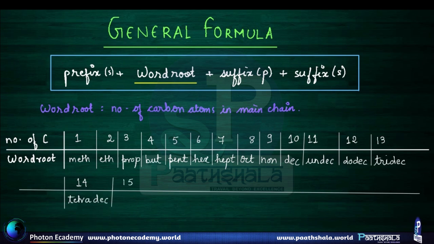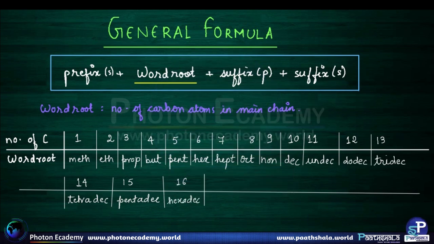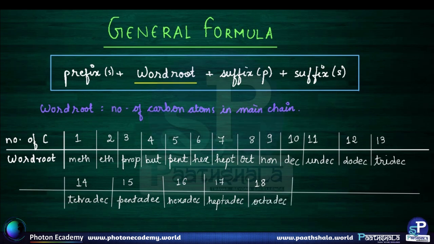If it's 15, it's pentadec. If it's 16, it's hexadec. If it's 17, it's heptadec. 18 is octadec. For 19, nonadec. And for 20, eicos.